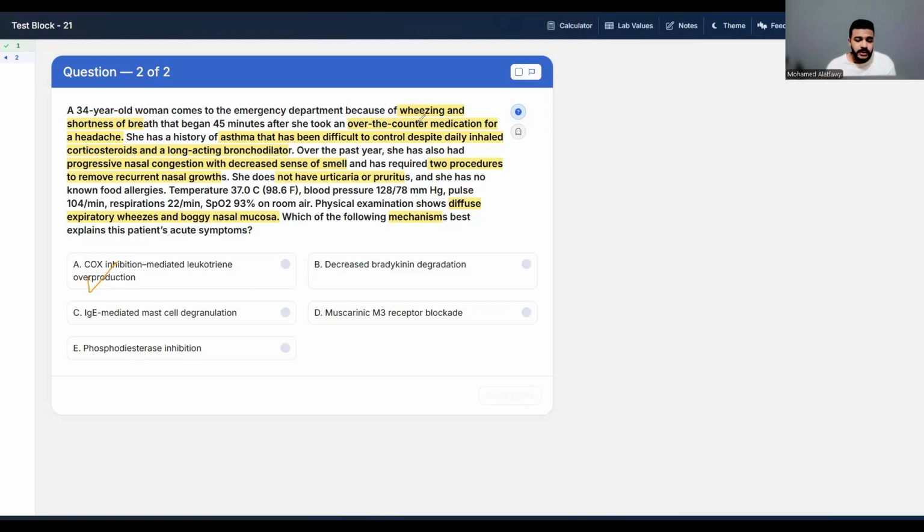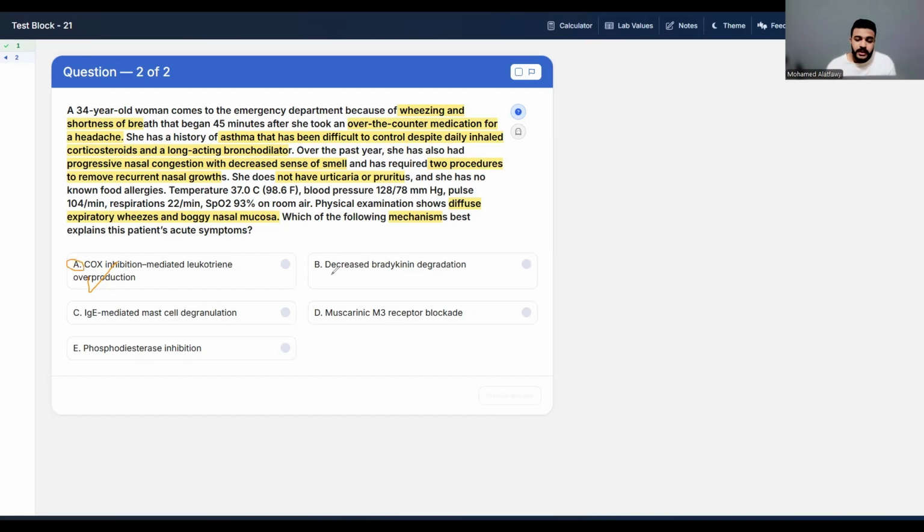It may be a painkiller. And the third thing in this disease is that it is characterized by recurrent nasal polyps. This can also explain the recurrent nasal growths we have in this patient. So this one actually is a good one. Let's keep it in mind, okay?